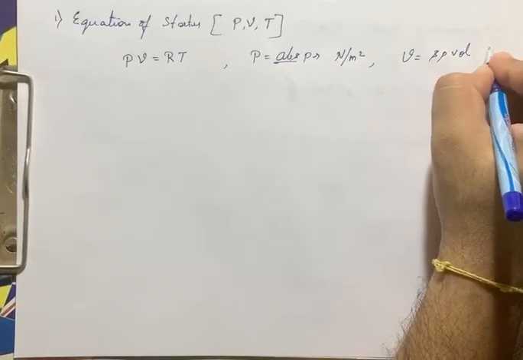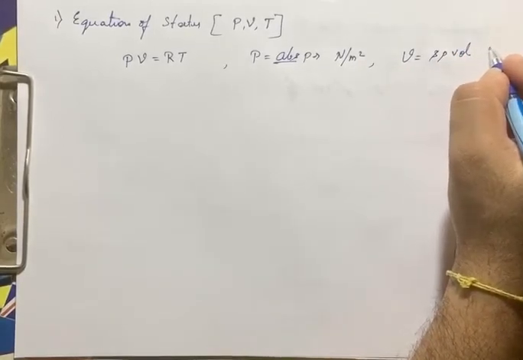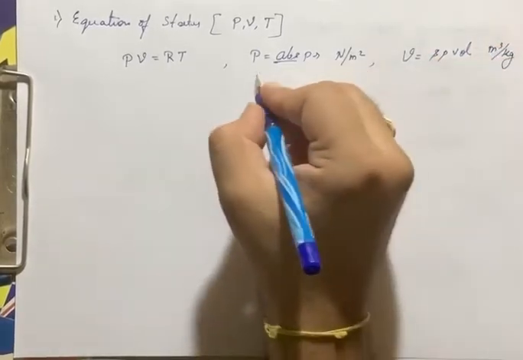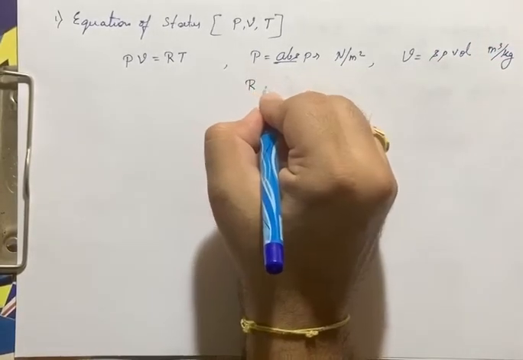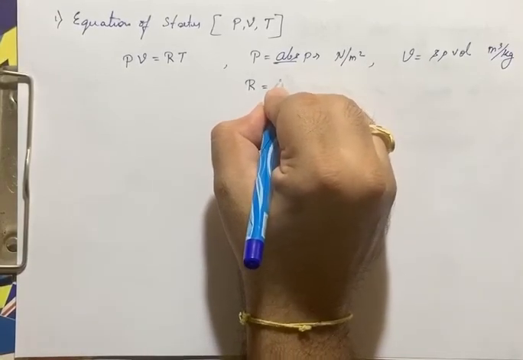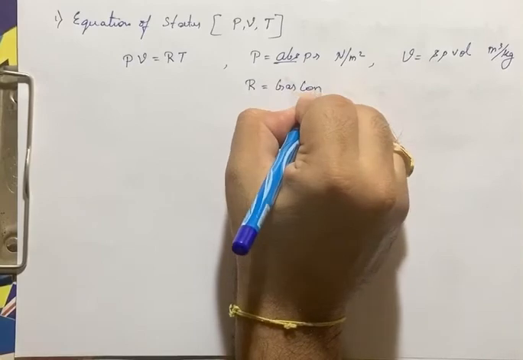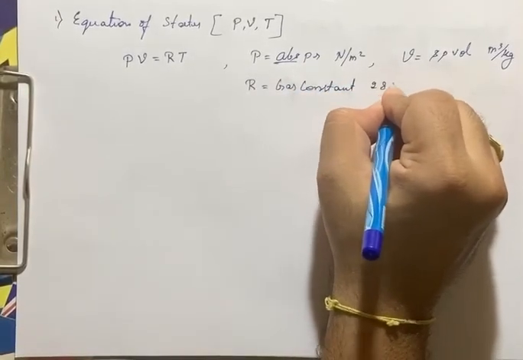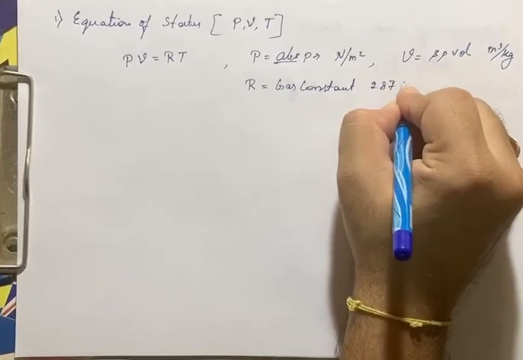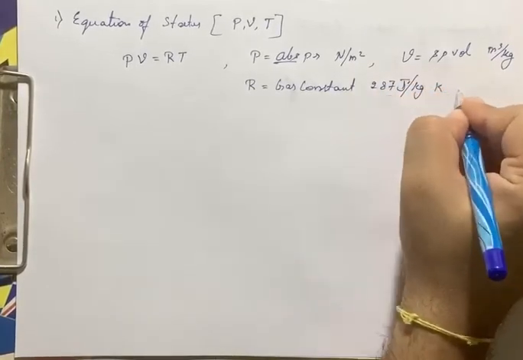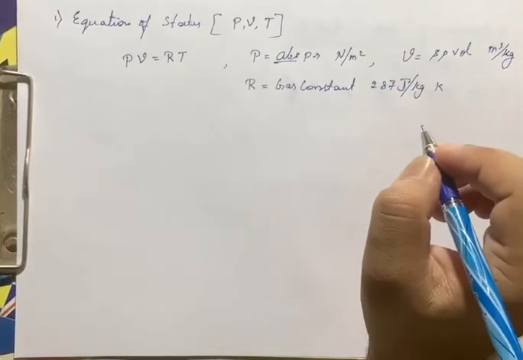It is in terms of volume per unit mass, that is volume here is meter cube per kg, right. And then R is the gas constant here, that is 287 joules per kg Kelvin, right.